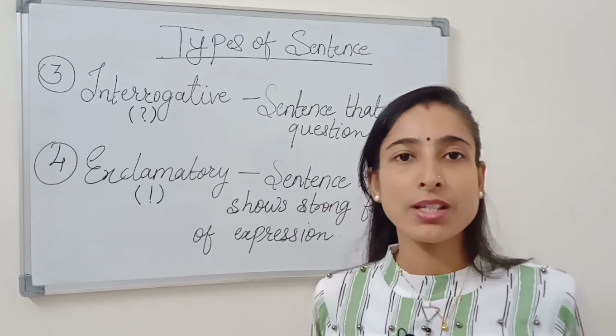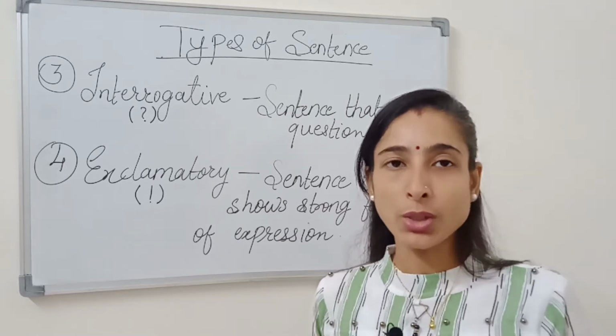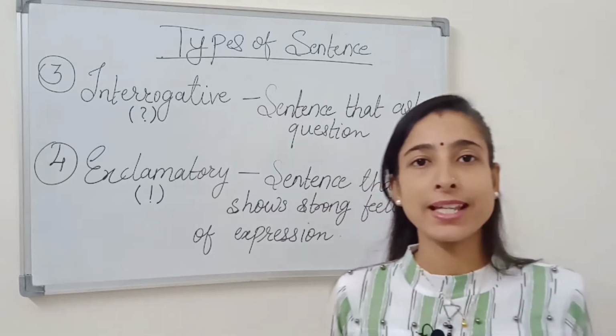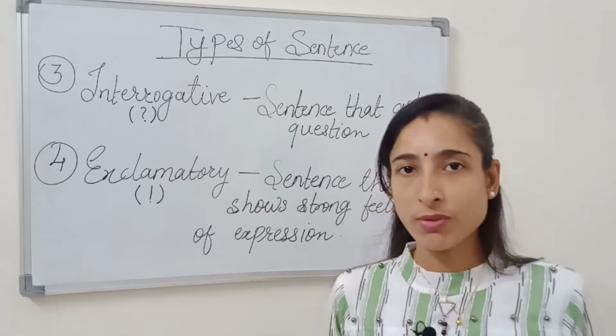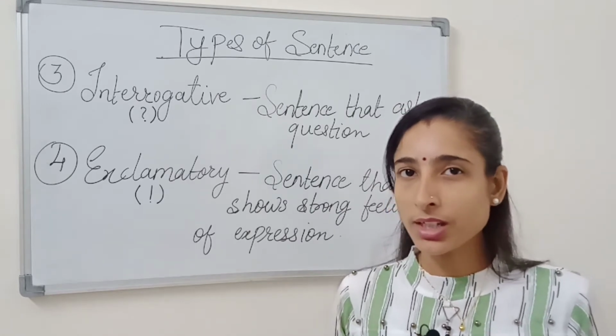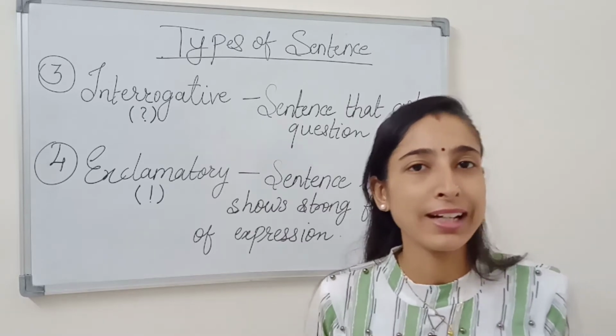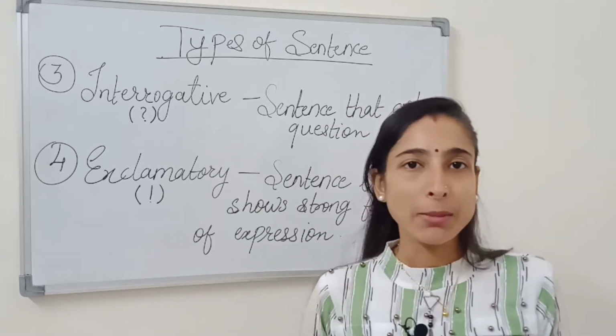In my previous video, I taught you about the definition of a sentence, its two parts, and its two types. Which were the two types of sentence? Can you remind me? Yes, the two types of sentences were declarative sentence and imperative sentence.